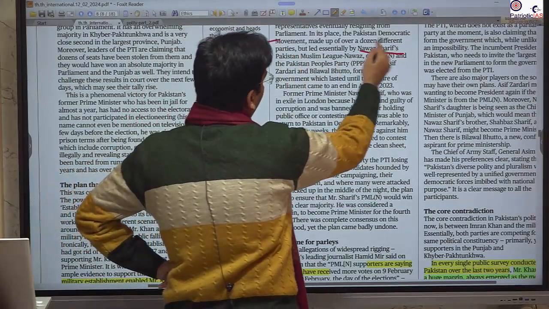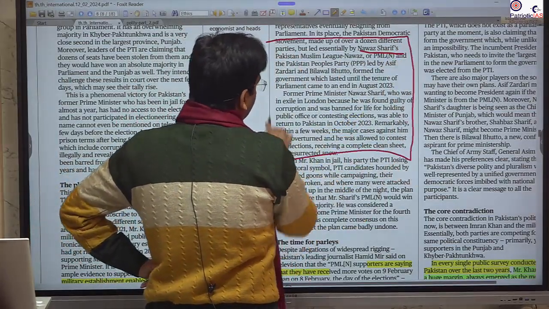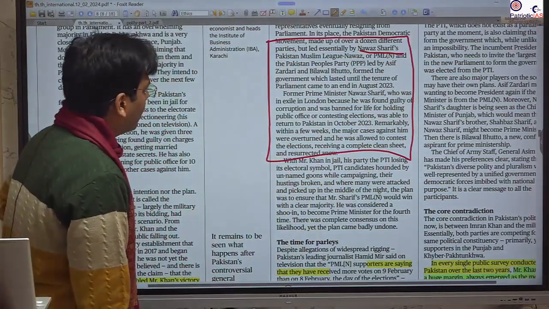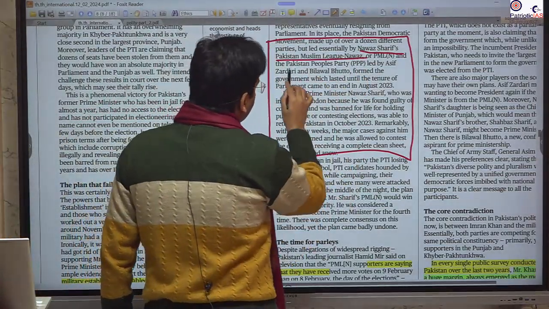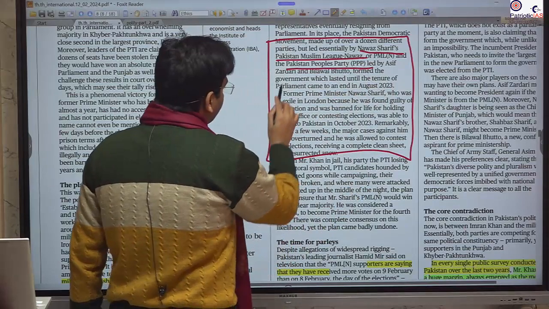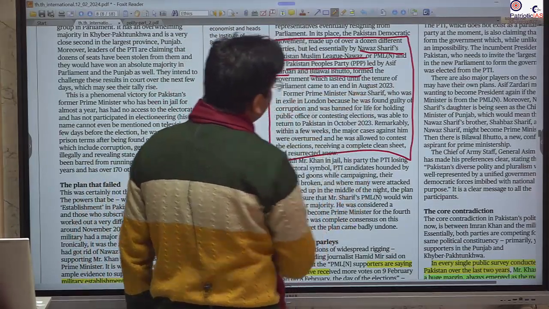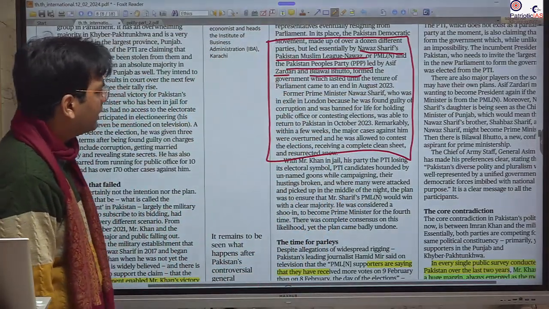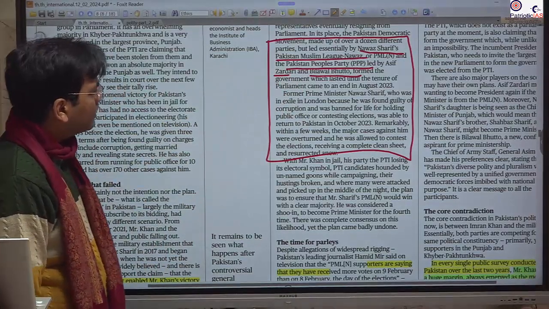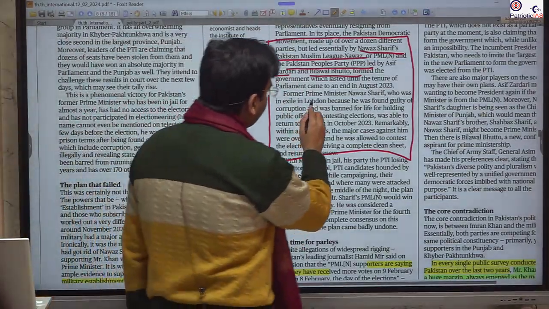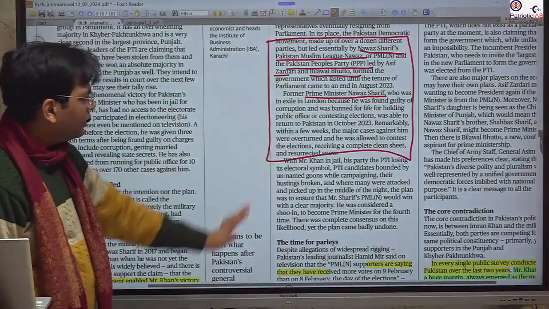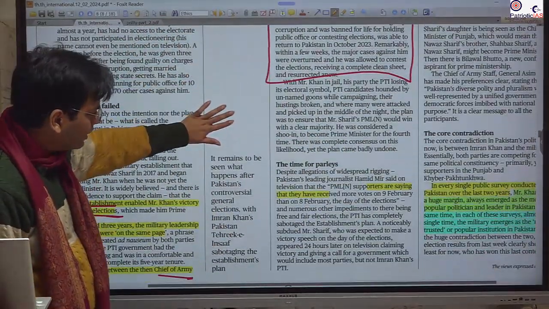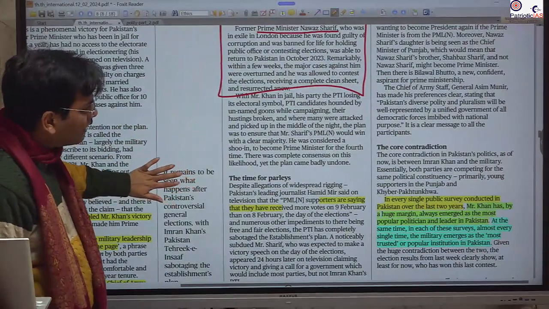Here it has mentioned that Nawaz Sharif's party, the Pakistan Muslim League, is going to form a coalition with the Pakistan People's Party. Asif Zardari and Bilawal Bhutto have their own aspirations to become president and prime minister. There is the aspiration of Nawaz Sharif, and his daughter is also aspiring to become the chief minister of Punjab. So all this has been mentioned here.